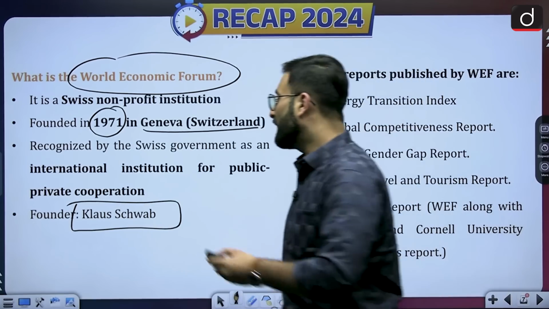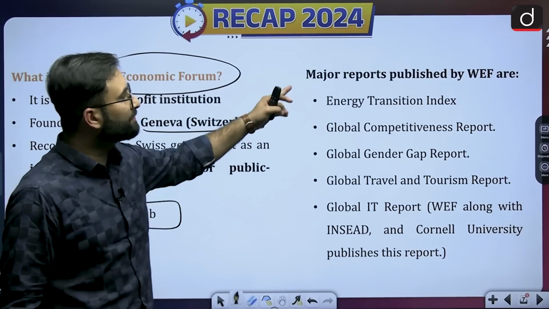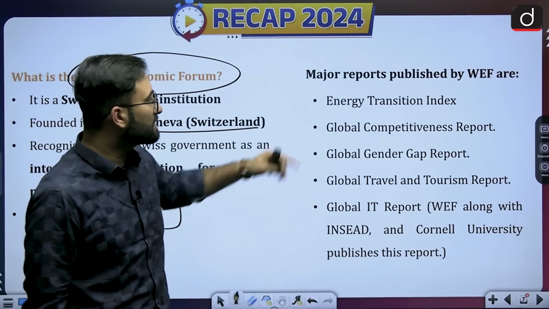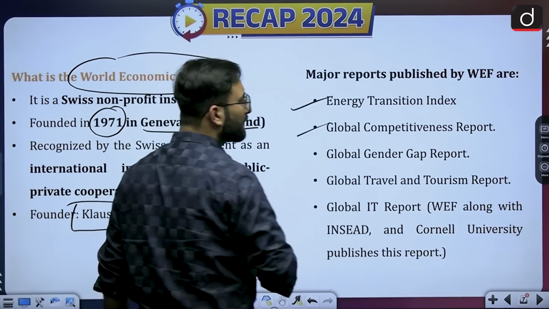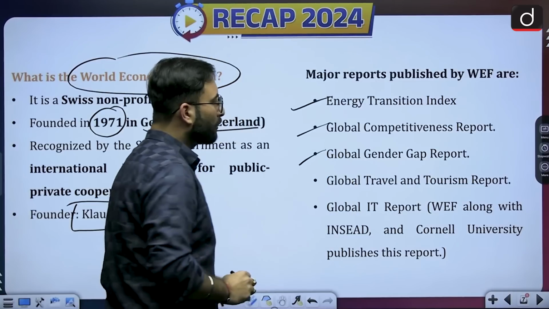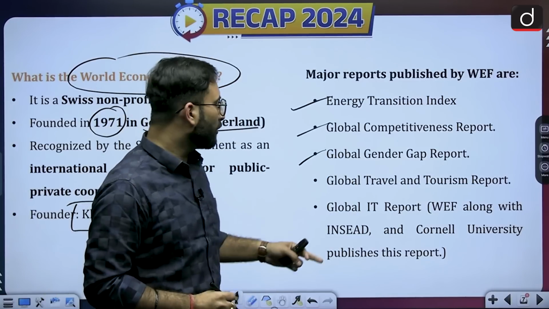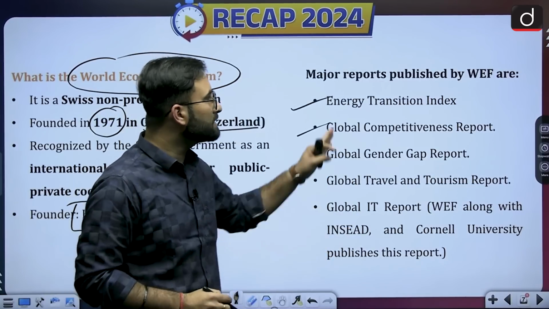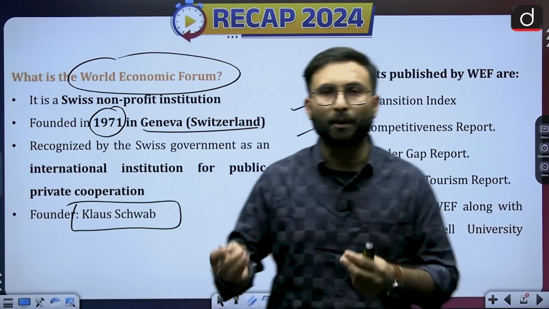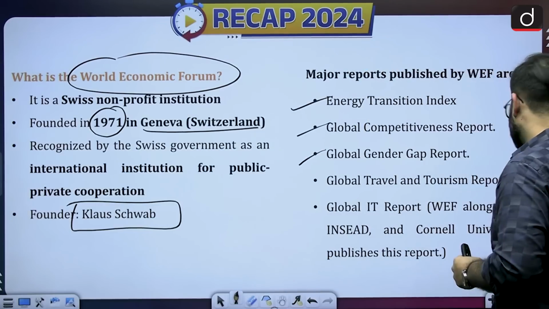You can remember this. Other than that, World Economic Forum comes with these reports: Energy Transition Index, Global Competitiveness Report, Global Gender Gap Reports, Global Travel and Tourism Report, Global IT Report. So these are some of the reports which are published by the World Economic Forum.